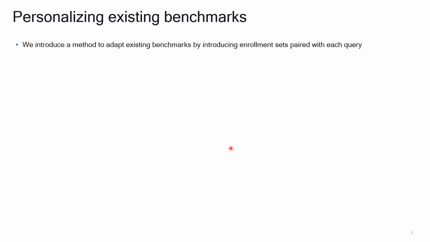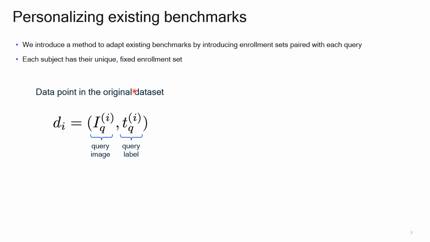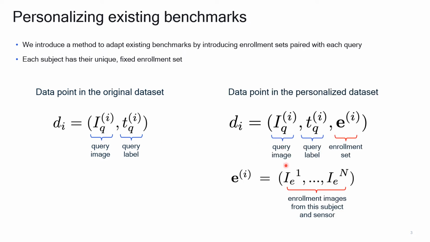In our work, we first introduce a simple method to adapt existing datasets by introducing enrollment sets paired with each sample. An enrollment set describes a specific subject interacting with a specific device, as in a real scenario. While in the original dataset, a sample is described by the queried image and its label, we construct a personalized version of the dataset in which the sample also includes an enrollment set, a collection of live images from the same subject and sensor. This can be used as an additional input for the training of anti-spoofing models.